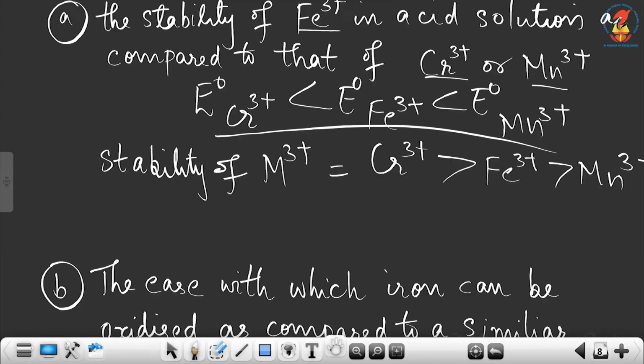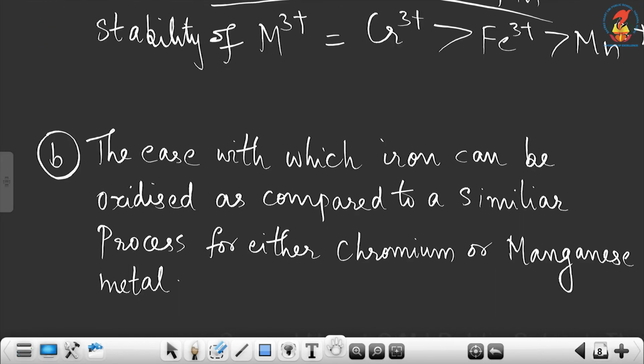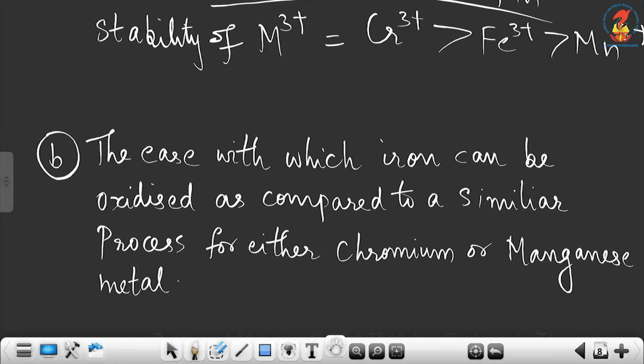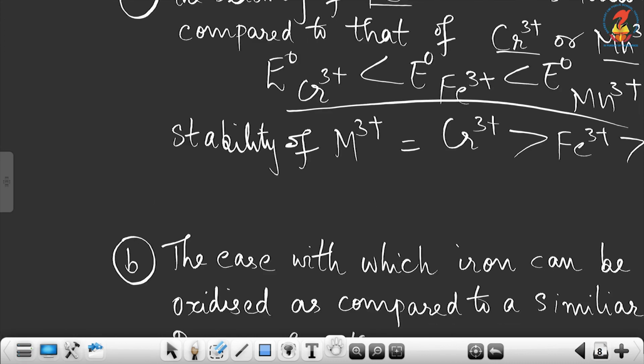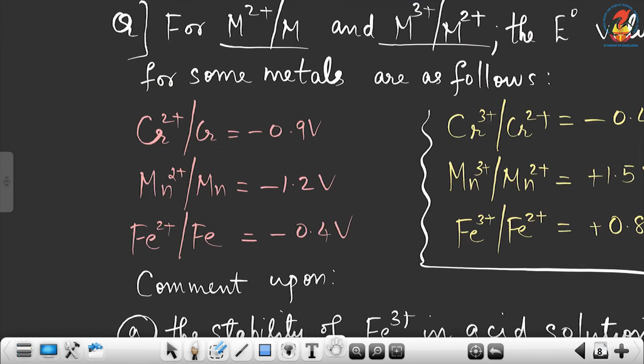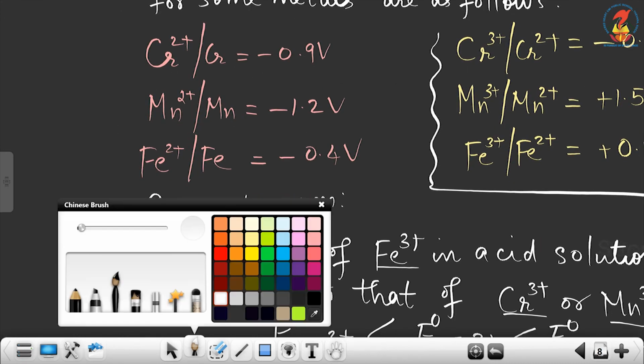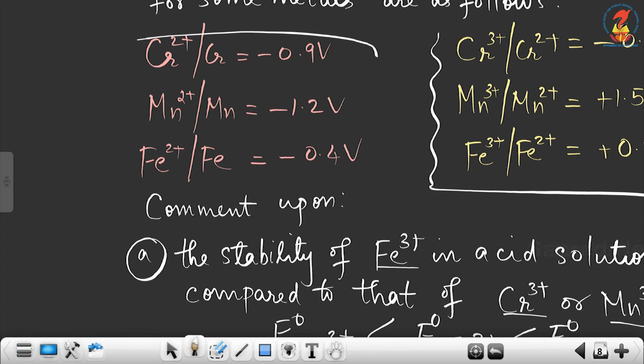Now the next question based on this is the ease with which iron can be oxidized as compared to a similar process for either chromium or manganese metal. For that we have to consider these E0 values.